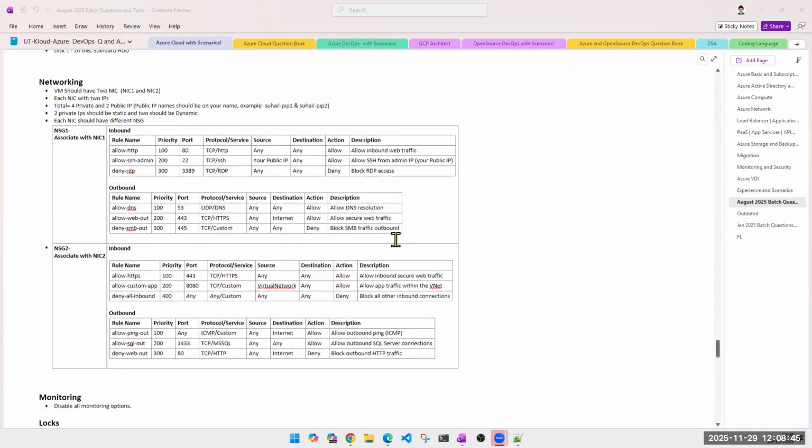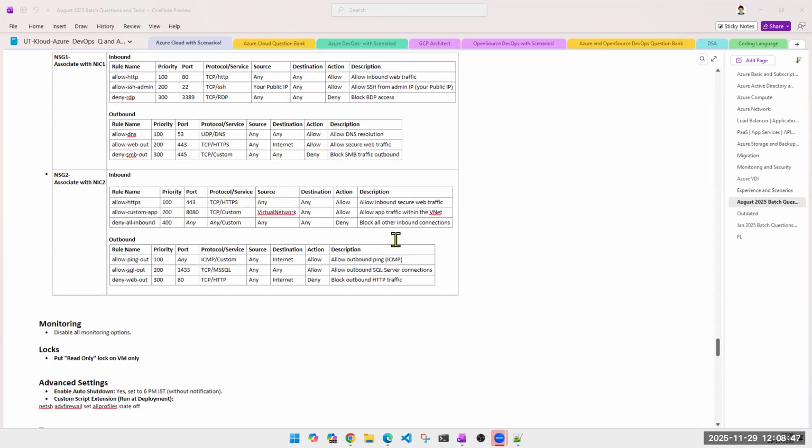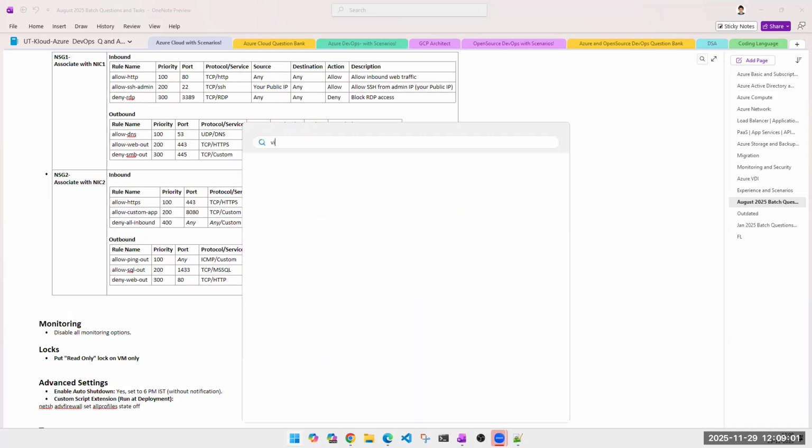Private endpoint and service endpoint. I'll show you one practical. I'll combine that with storage accounts and we'll do that. Not today itself, but in this storage segment, I'll make sure that I show you private endpoint. Let me see if I have any diagram.